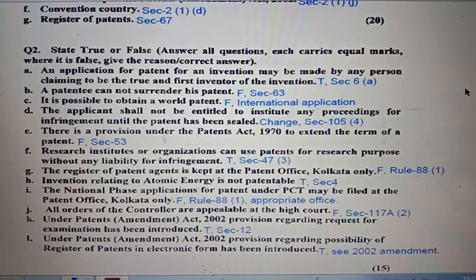Question number 2K. Under Patent Amendment Act 2002, provision regarding request for examination has been introduced. Statement is true. Kindly see section 12. Question number 2L. Under Patent Amendment Act 2002, provision regarding possibilities of register of patent in electronic form has been introduced. Statement is true. Kindly see 2002 amendment.